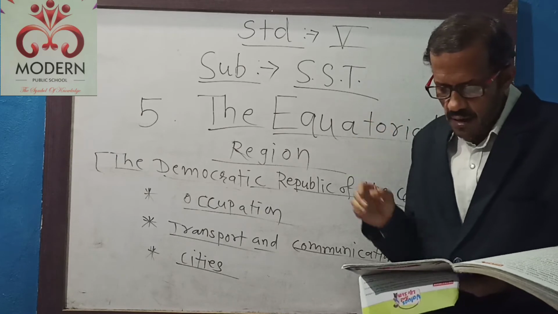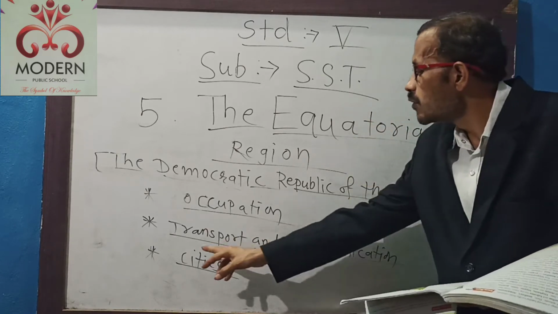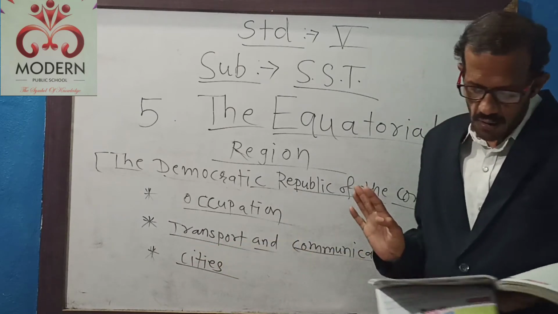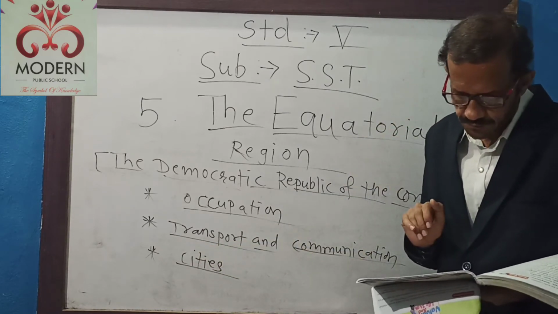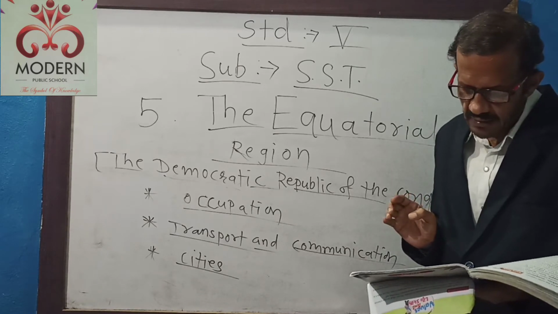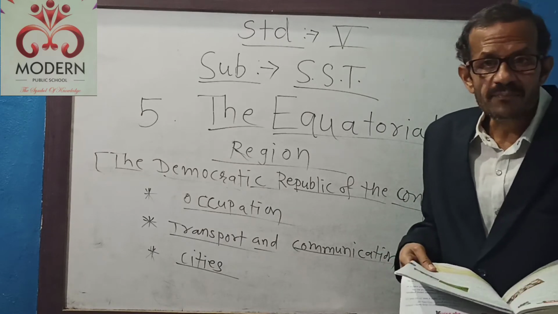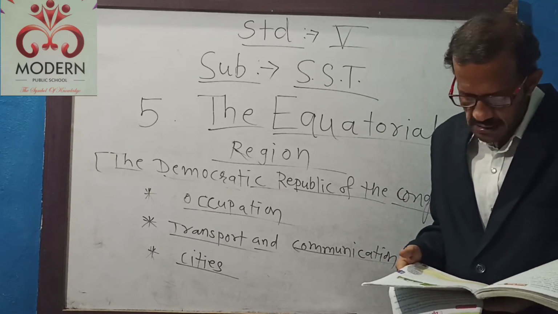Students, now we have already seen about the occupation of the Congo. Now we will see about transport and communication of this country. Transport and communication are major problems in the Democratic Republic of the Congo. Means there are some problems in transport and communication.